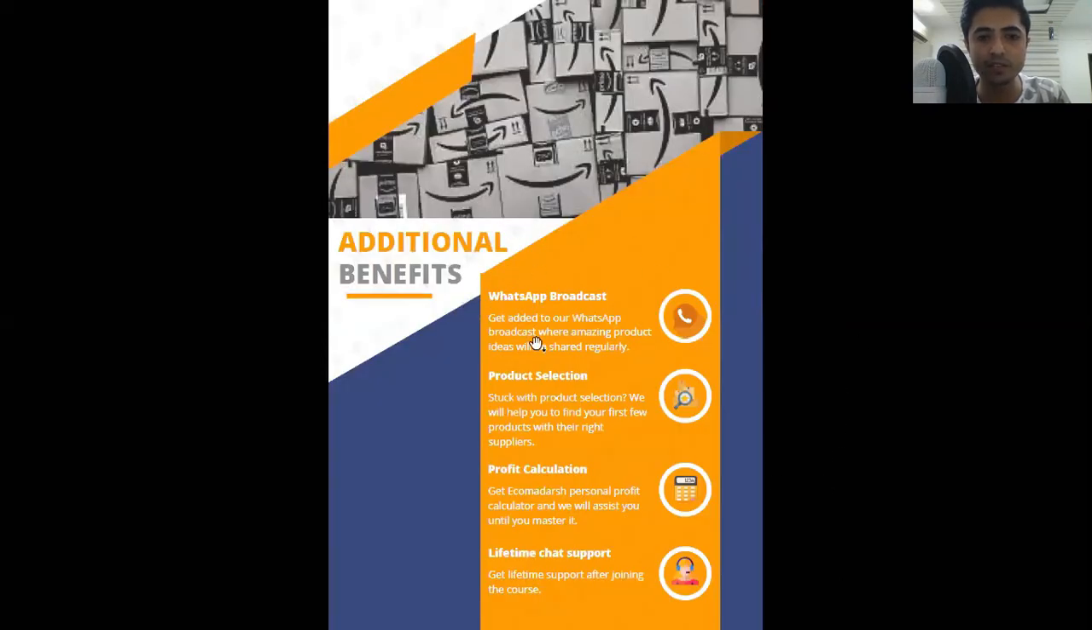Then there are additional benefits. There is a WhatsApp broadcast which you will be a part of. I will be personally sharing some product information over there. Then there is product selection. If you are not able to select a product, if you are doing some product research and you are stuck somewhere, you can directly contact me and my team, and we will help you through. Then there is profit calculation. If you are not able to calculate your profits correctly, you can directly contact us. Our services are available to you for life. You can directly contact us and we will help you through that.